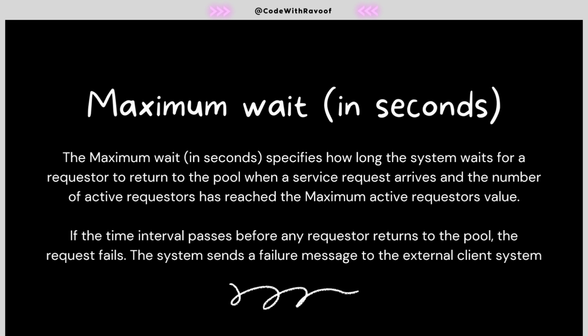All at once, suppose 1 lakh requesters hit the server. Now obviously what will happen? The server will crash. Obviously it will crash. So in order to limit all these things, we need to define maximum idle, active, as well as maximum wait in seconds.